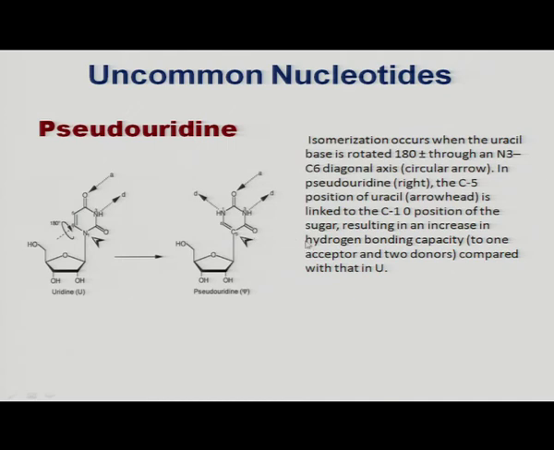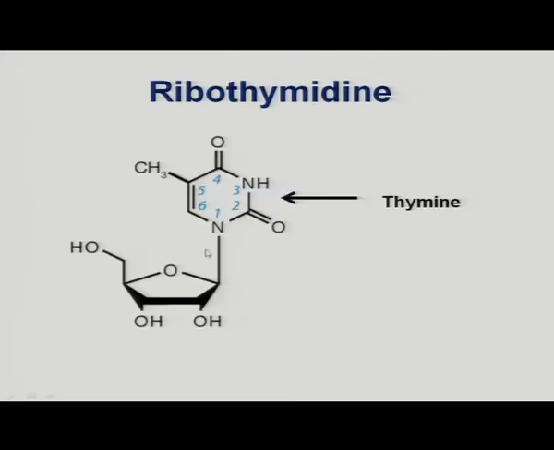Now these are the four types of triphosphate nucleotides which make the RNA, but there are some uncommon nucleotides which are found in the RNA. The first is pseudouridine, which is found in transfer RNA. In pseudouridine, when the third nitrogen and fifth carbon rotate at their position by 180 degrees, the position of the molecules changes and the hydrogen bonding increases. In uracil there are 2 hydrogen bonding places, while in pseudouridine there are 3 places where hydrogen bonds can take place. The next uncommon nucleotide is ribothymidine.